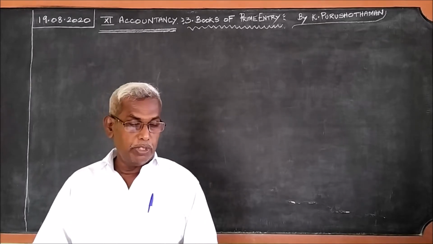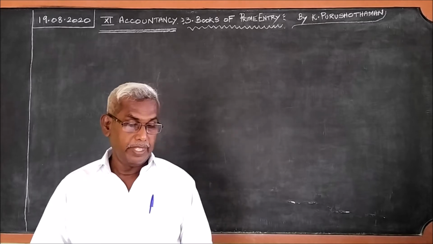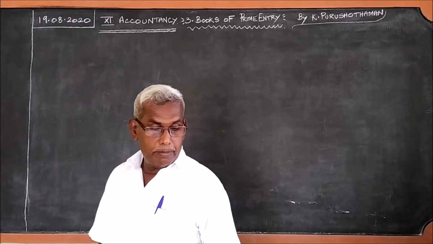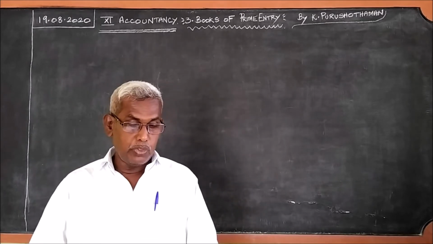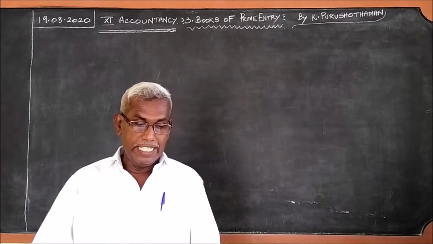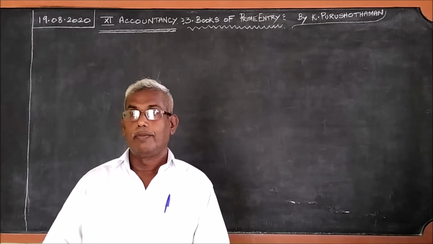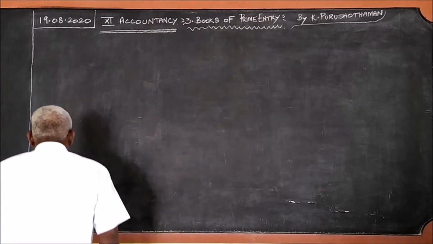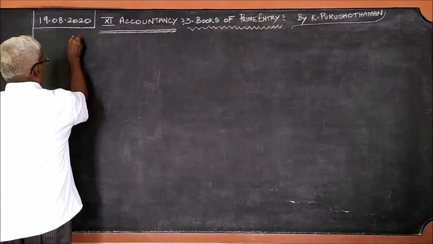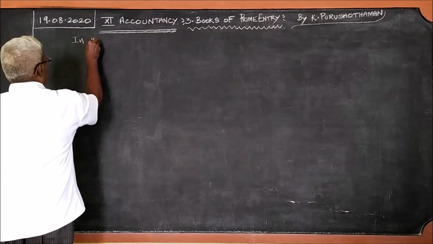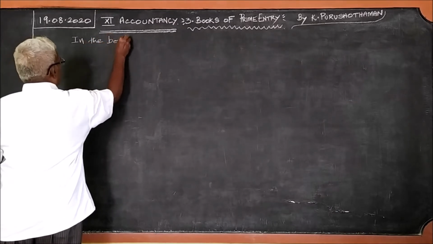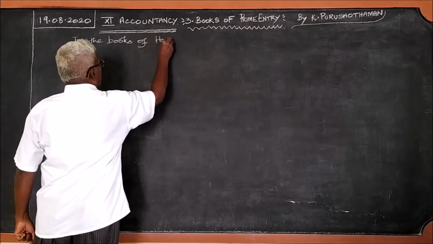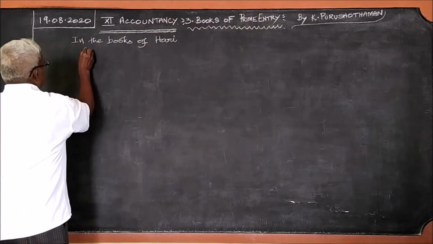Now we shall pass on to problem number 10 today. Problem number 10 from the exercise. Pass journal entries in the books of Hari, who is a dealer in sports items. And before that, we must write: in the books of Hari, journal entries.